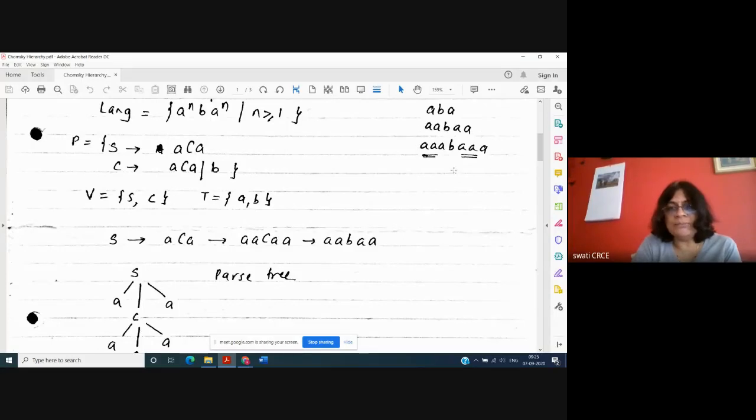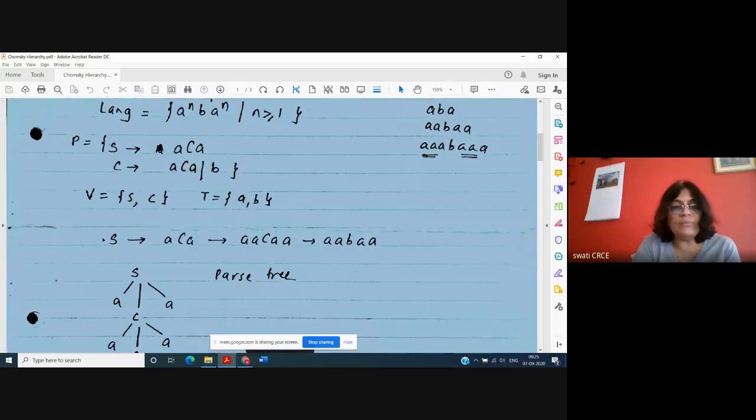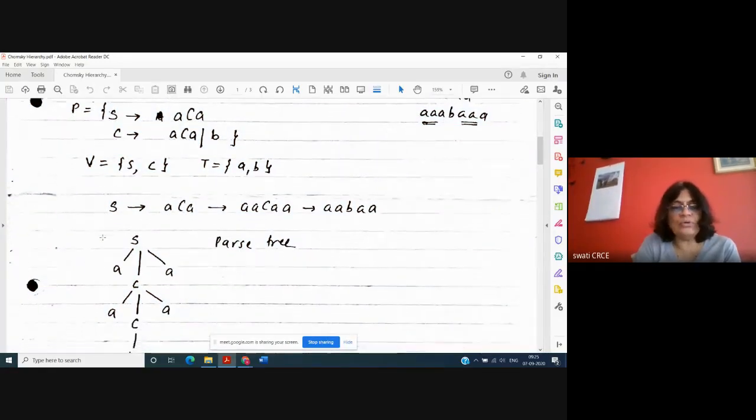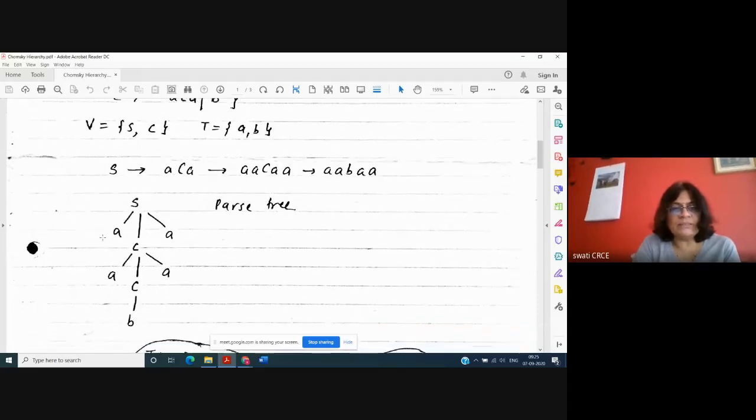Then I verify the answer. I take a string, and I try to resolve the string or derive the string from S. Then I should be able to draw the parse tree also. So this will be the parse tree. This is a typical example of a formal language.